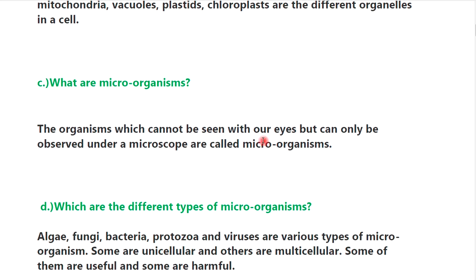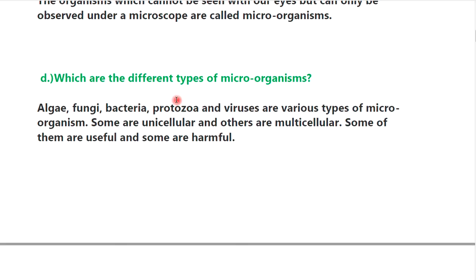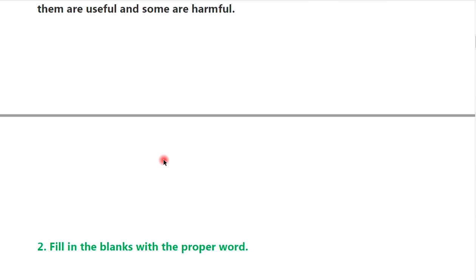C. What are microorganisms? The organisms which cannot be seen with our eyes but can only be observed under a microscope are called as microorganisms. D. Which are the different types of microorganisms? That is algae, fungi, bacteria, protozoa and viruses are various types of microorganism. Some are unicellular and others are multicellular. Some of them are useful and some are harmful.